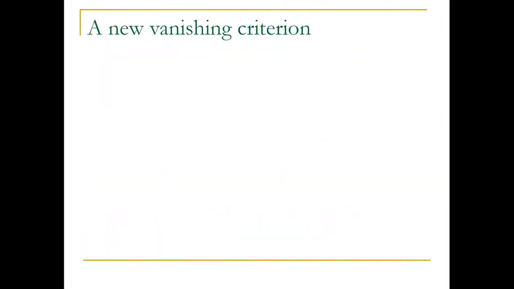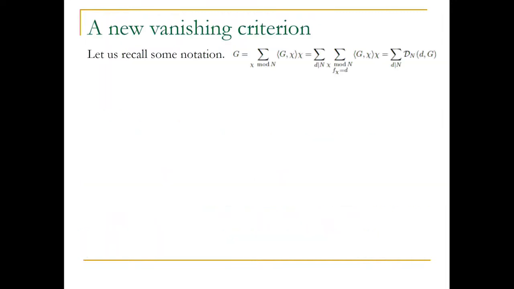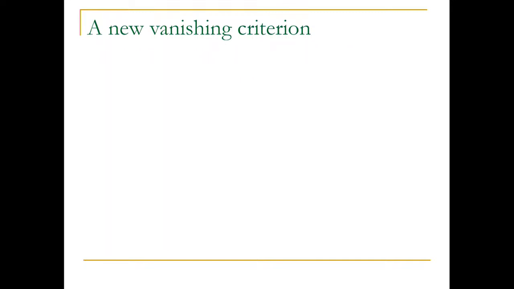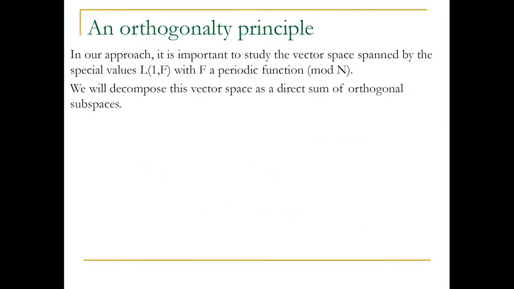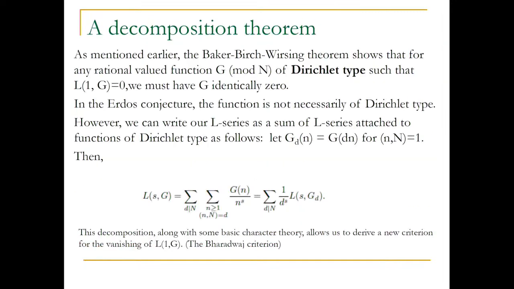So this now allows us to say, if you take your function g, which I wrote in the previous slide, notice that any periodic function can be written as 1 over d^s times L(s, g_d), with g_d of Dirichlet type. So now we have reduced the problem to studying only functions of Dirichlet type.